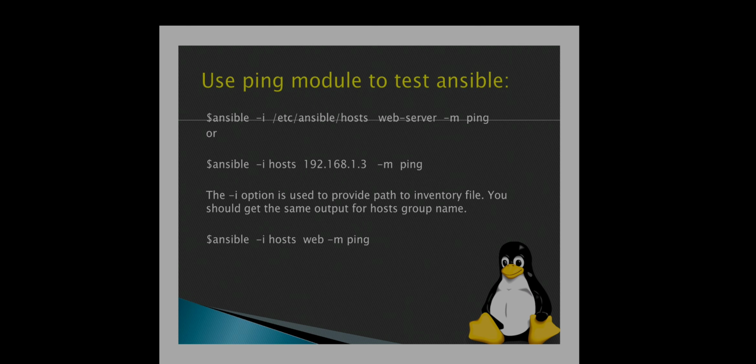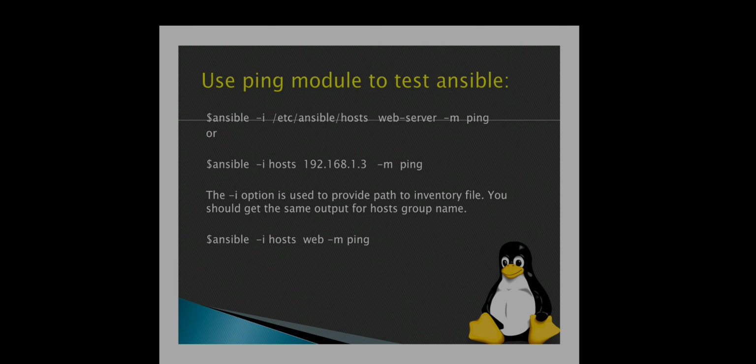Use the ping module to test commands. By using the ping command we test whether they are communicating or not. The ping command is used to communicate to servers. So you can check by the command ansible -i /etc/ansible/hosts webserver -m ping.